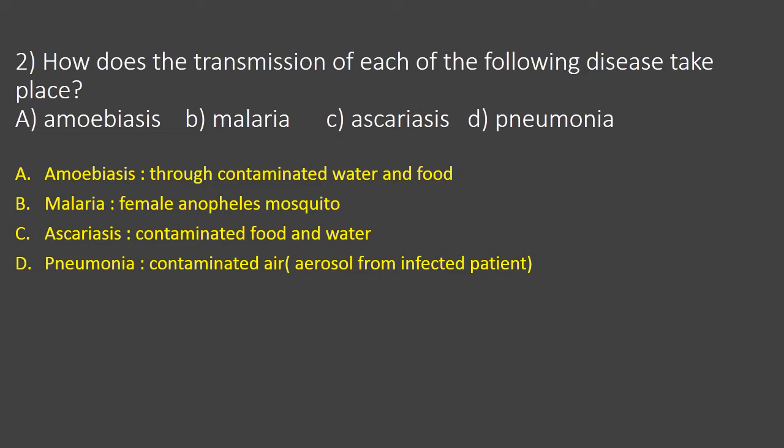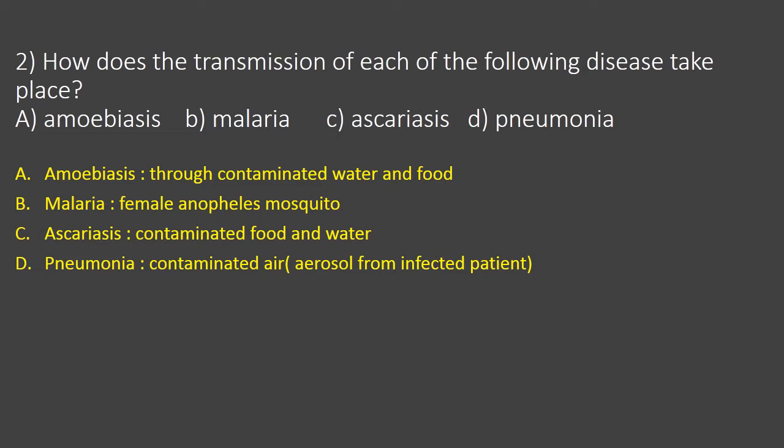Then one more disease is malaria. Malaria is also a protozoan disease. This pathogen is carried through a vector. The female Anopheles mosquito acts as a vector. It bites the infected person and takes up the pathogen through the blood meal. And when the same vector bites a healthy person, it injects the pathogen into his body.